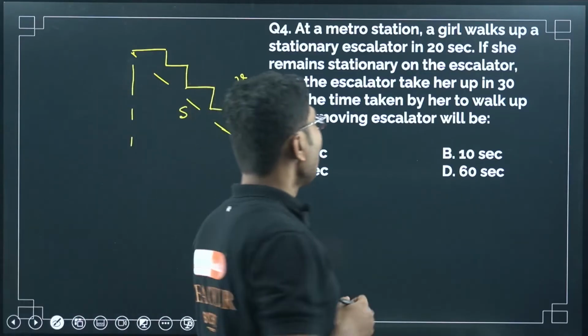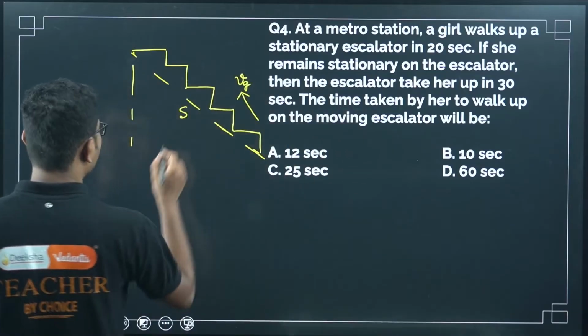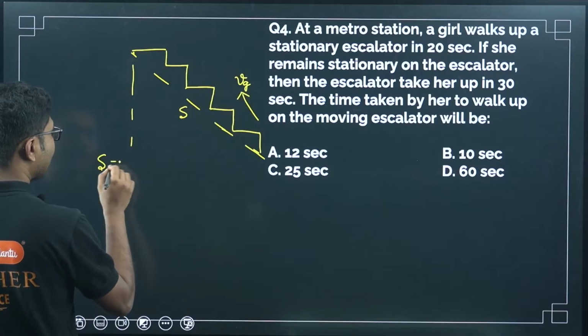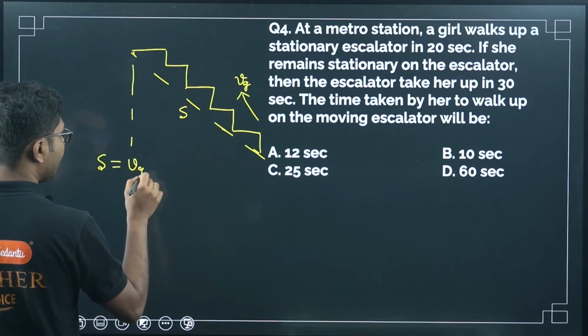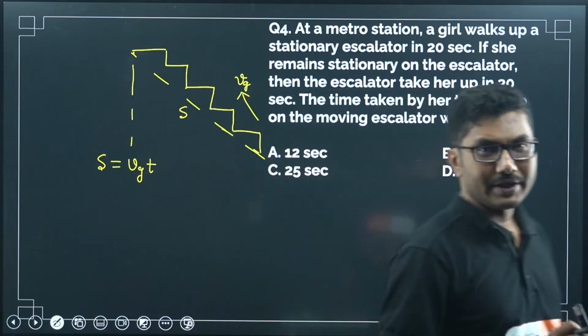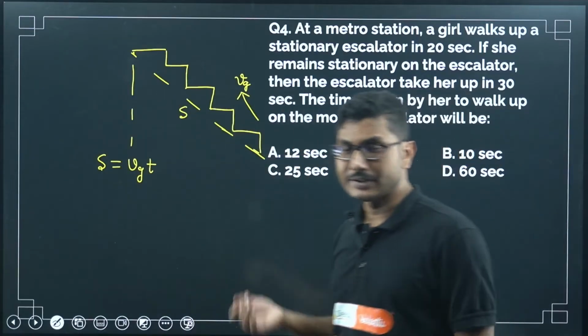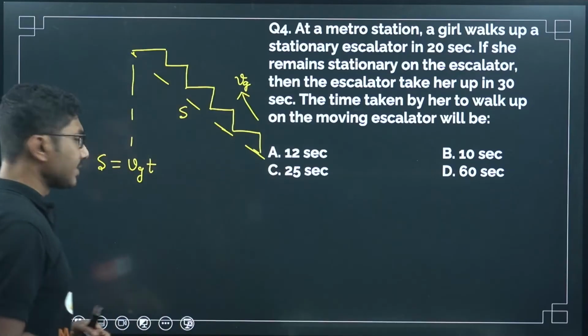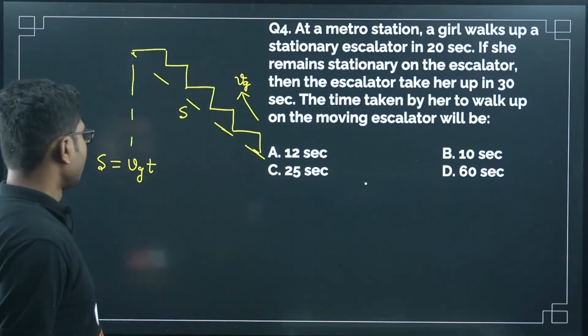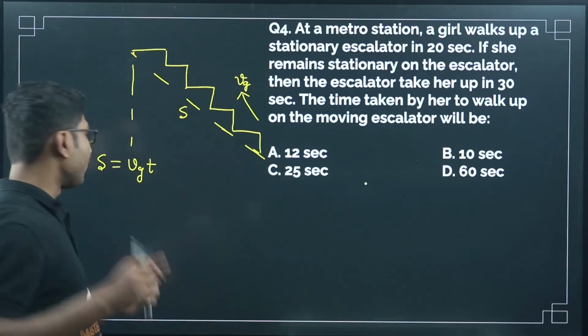First case, how much time did it take to cover this distance? 20 seconds. So we can write that s equals Vg t. We are only considering average velocity. We are not considering gravity here because that will complicate this question. You can solve this question even without considering gravity, because we are considering average velocity here.